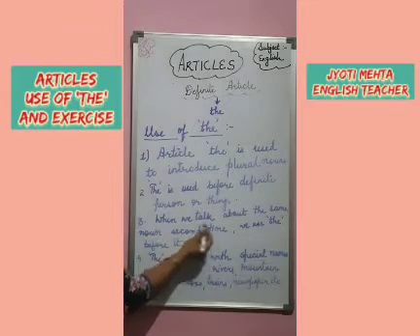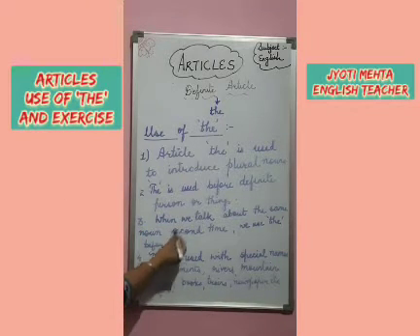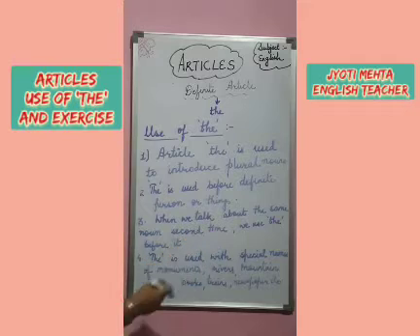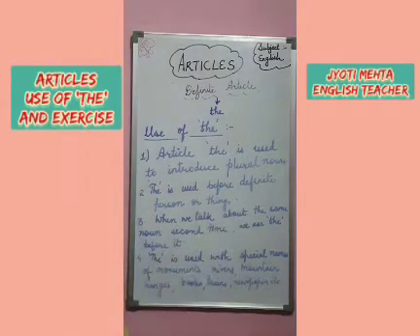So the first time we use a or an before it, according to whether it is a consonant or a vowel sound. Where to use a or an, I have already discussed with you. But when the same noun is repeated the second time, we use the before it.